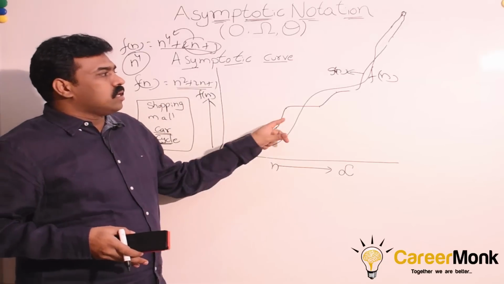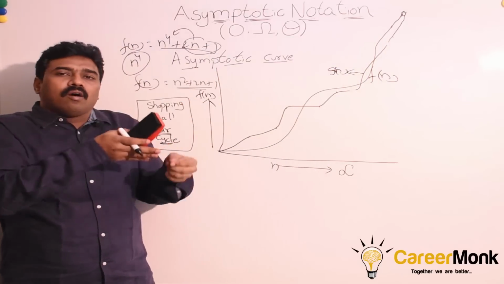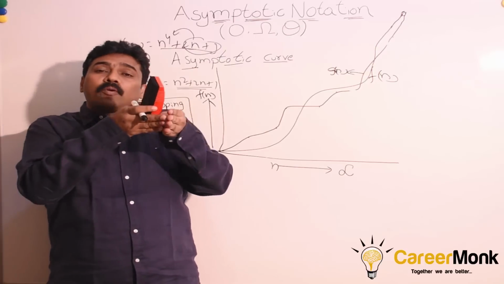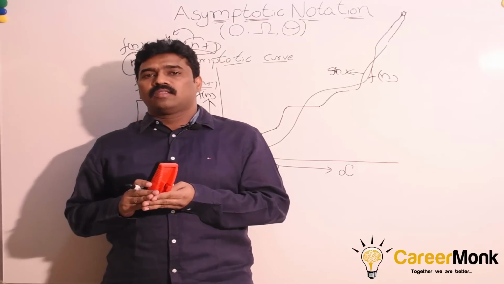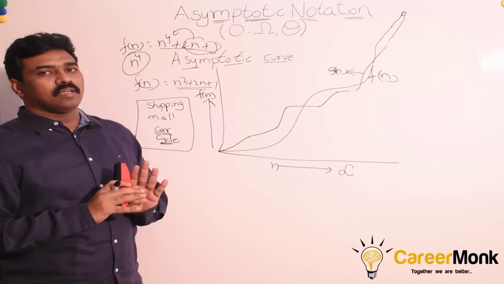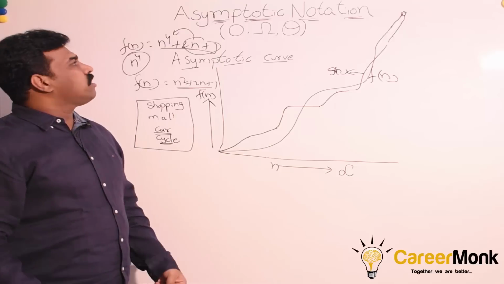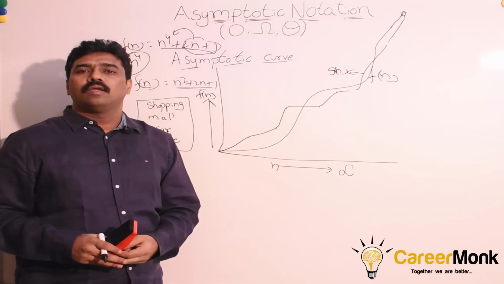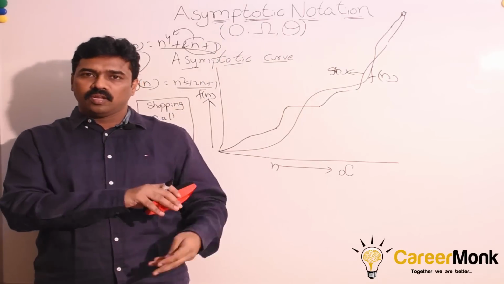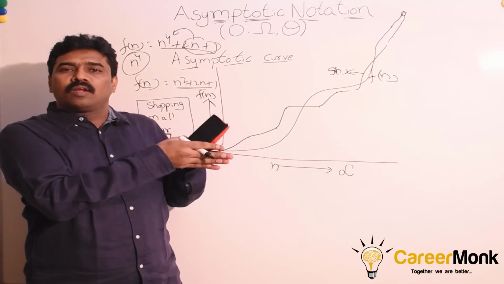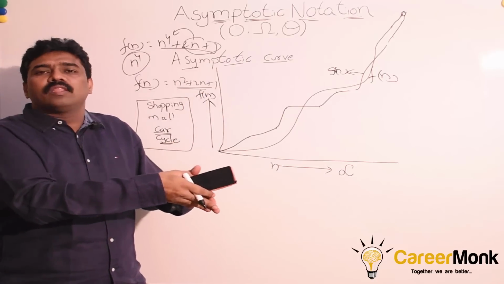So in mathematics, for a given function, at larger values of n, what is the approximated curve? That we call the asymptotic curve. In analysis of algorithms, whatever the function, whether it is best case, worst case or average case, we always tend to find the asymptotic curve. That is why this analysis is called asymptotic analysis. We will come to the notations, don't worry. What is big O, what is omega and what is theta? That is a different story. As of now, why are we calling it asymptotic analysis? Because whatever the function, we are trying to find the approximated curve for the given function.